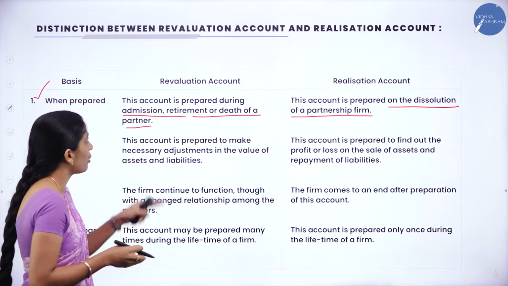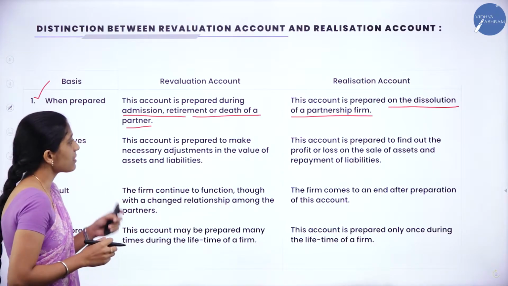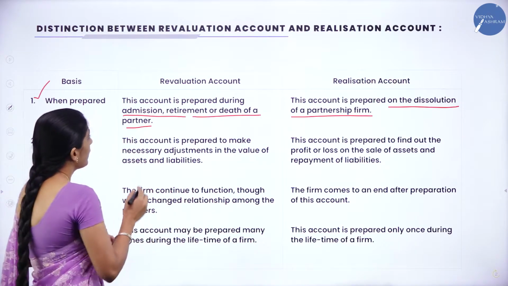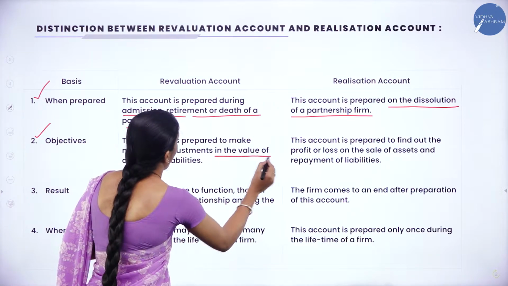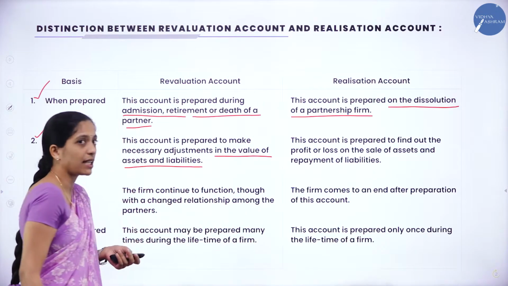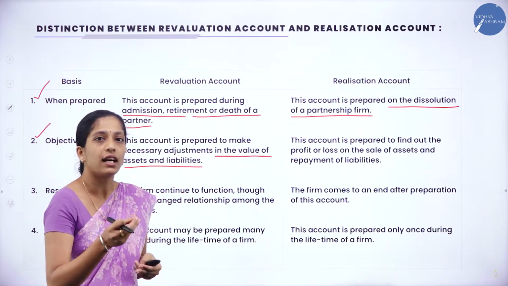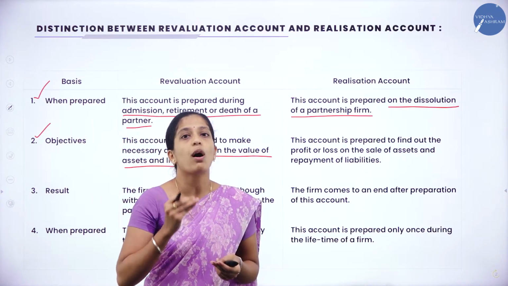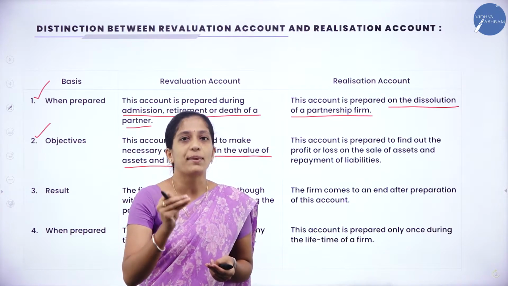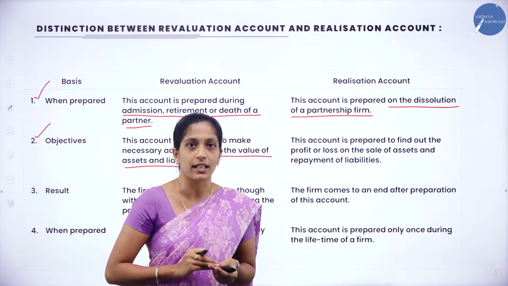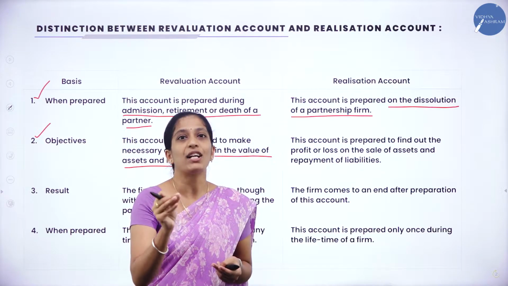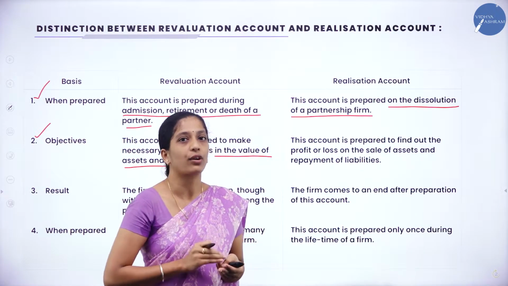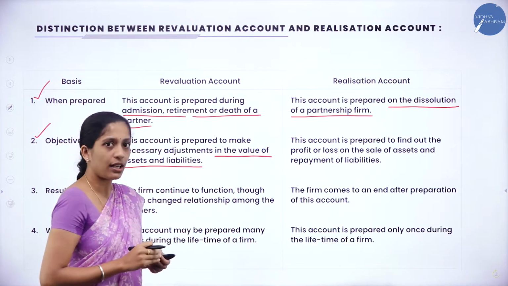So what is the objective of revaluation account? This account is prepared to make necessary adjustment in the value of assets and liabilities. Here we are going to consider increase or decrease in the value of assets and liabilities. To what extent the assets and liabilities of the firm have increased or decreased during admission, retirement or death of a partner, that we are going to record under revaluation account.